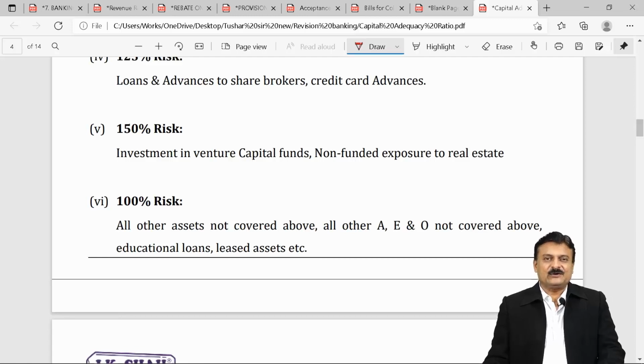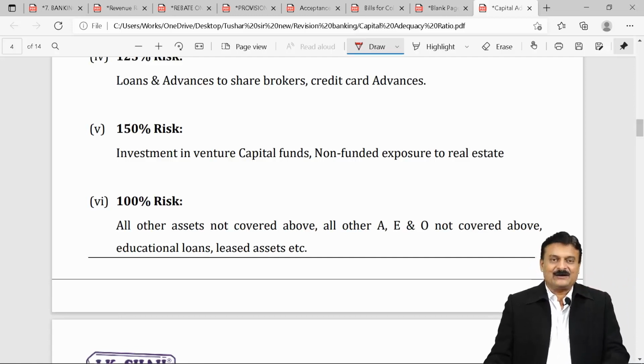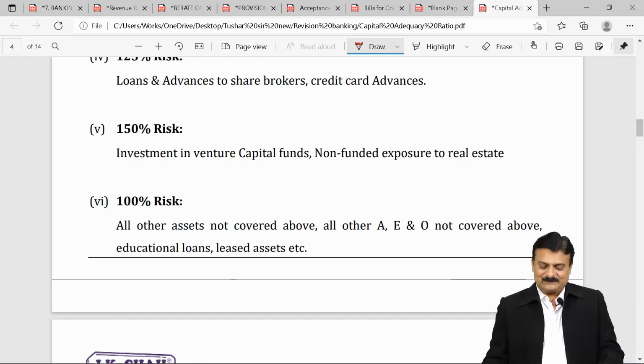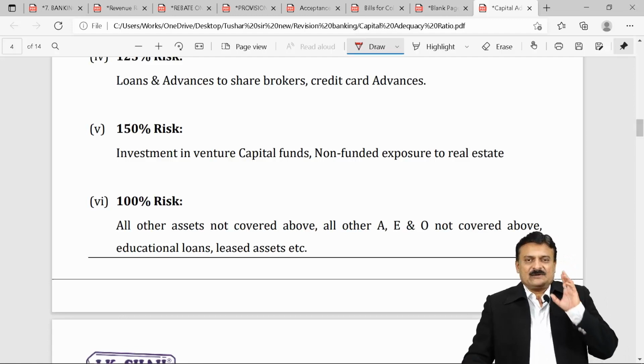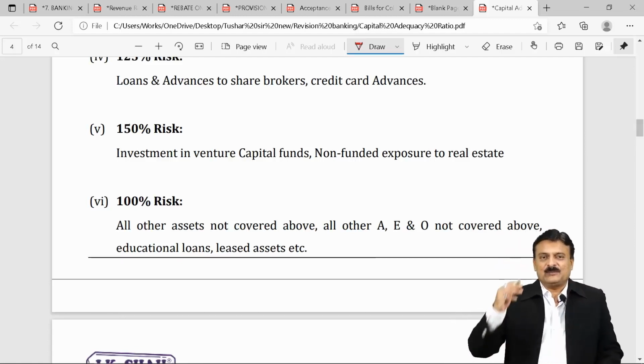And last, residual category. Students, what do you mean by residual category? Something which cannot come in any of those above 5 categories has to fall in this 100% category. 100% risk. All other assets not covered above. All other assets, E and O not covered above. Educational loans and leased assets, etc. This is a residual category. So you first calculate tier 1 and tier 2, that will give you the numerator, capital fund.